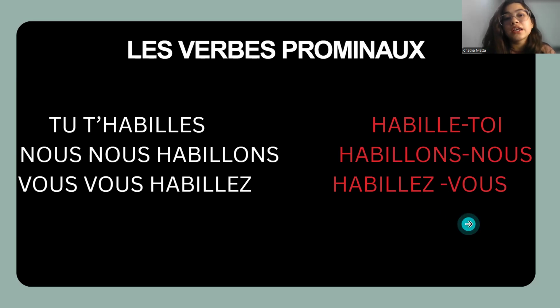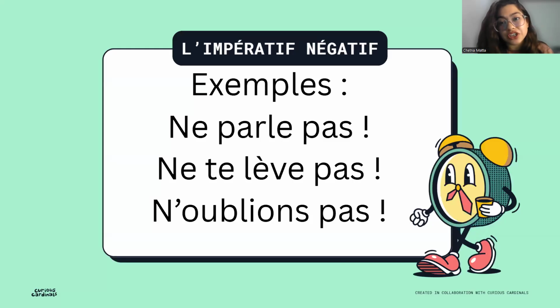Moving ahead, let's study the negation of the imperative sentences. Normal negation says only one rule: put the ne in front of the verb and pas after the verb. So, ne parle pas. But now, here's a twist. What we studied in the pronominal verbs was to put the te as toi afterwards, nous afterwards, and vous afterwards, like habillons-nous, habillez-vous. But here, it is not the case.